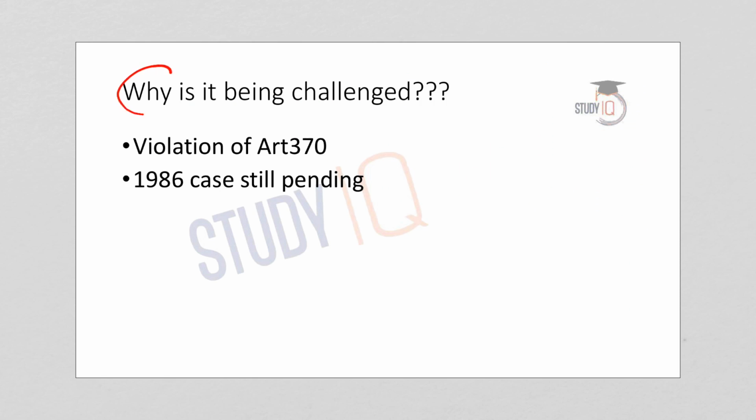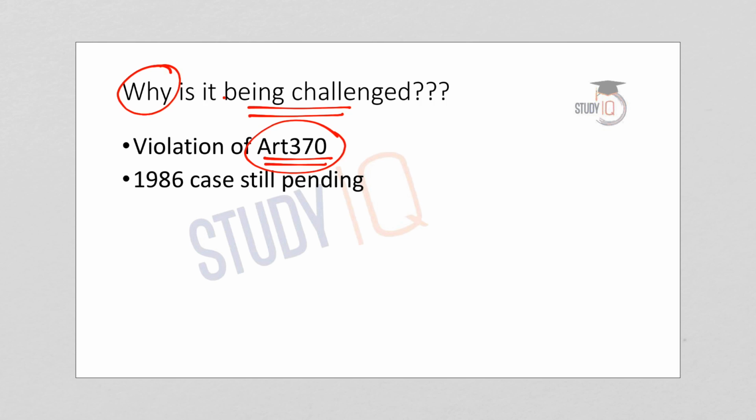Now let us understand why the Centre's amendment is being challenged in the Jammu and Kashmir High Court. Major Jammu and Kashmir parties said that the order violated Article 370 of the Indian Constitution.